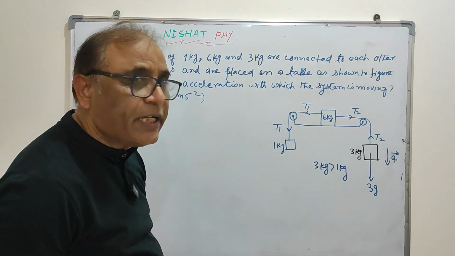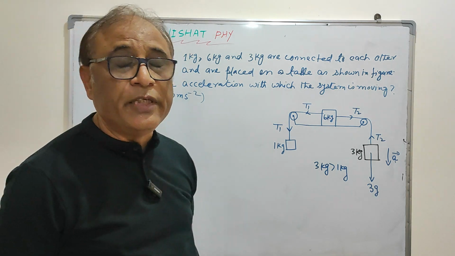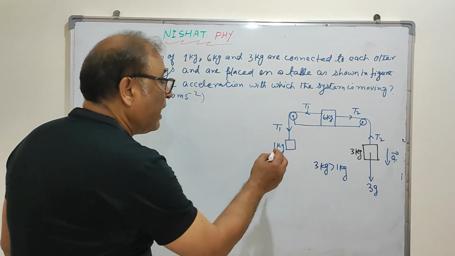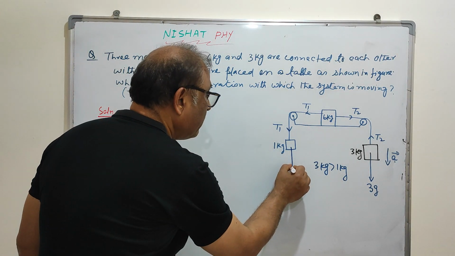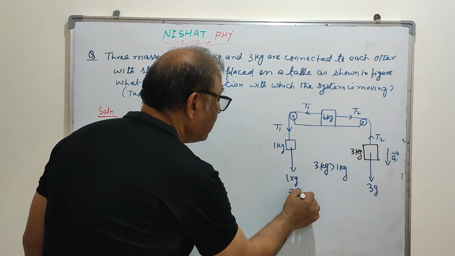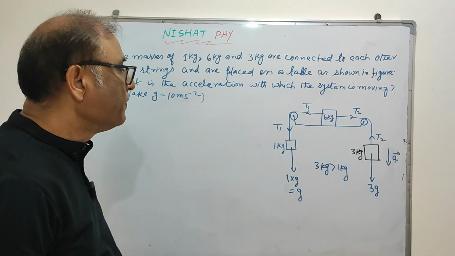It means on the 3 kg body, 3g acts in the downward direction, where g is acceleration due to gravity. And here also 1 into g is the weight in the downward direction.